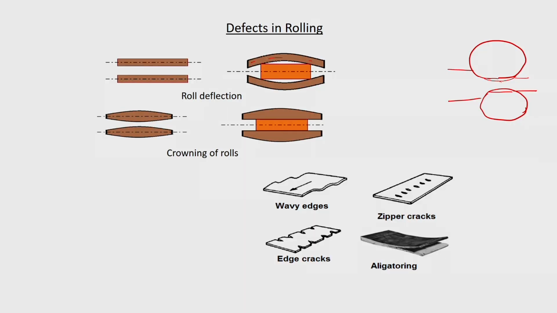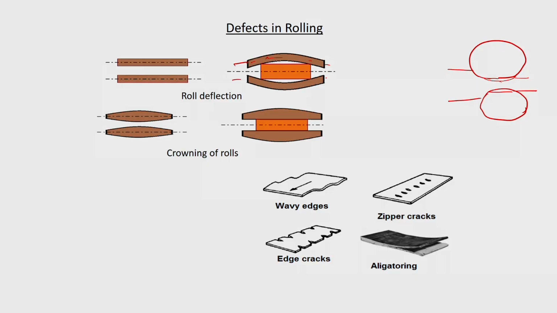Second thing is that because of the very high force, this roll will bend. So, this is a roll, this is a roll, and bending of the rolls also will take place, especially when it is a longer roll. This is basically due to the stiffness of the mill, or the roll. The thickness of the exiting sheet will be greater than the roll gap which you have set at a no load condition, because before starting you will be checking the roll gap and other things under no load condition, and then only you are fixing.